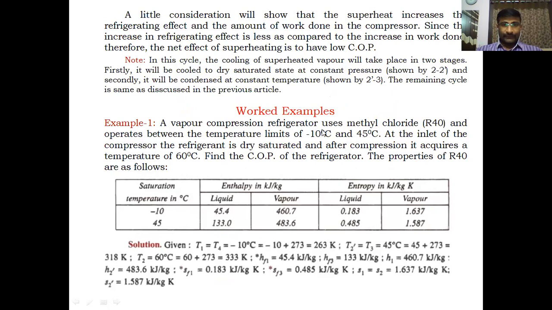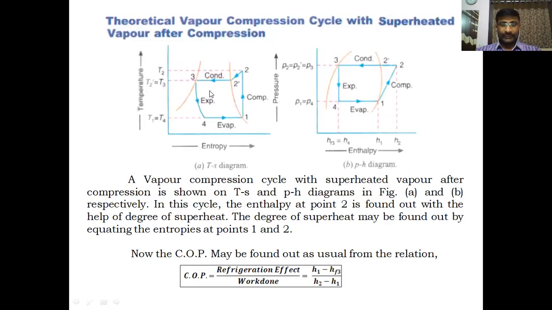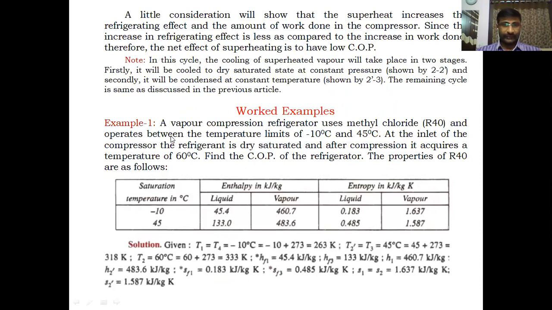A vapor compression refrigerator uses methyl chloride. Whenever a simple vapor compression cycle is given in the problem, you have to take this type of cycle, because it is called the simple vapor compression cycle, in which there is dry saturated vapor before compression, superheated vapor after compression, dry saturated liquid after condensation, and a wet region after expansion. Like this, you have to set the state points whenever the cycle is a simple cycle. Okay, let us go for example one.